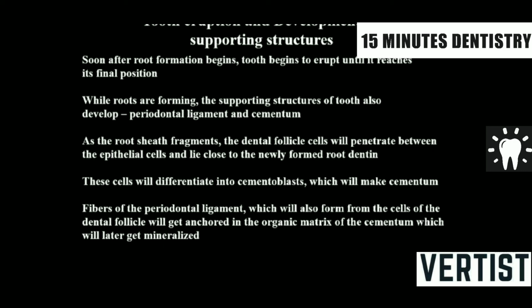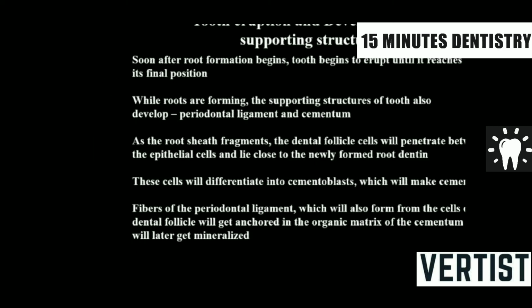Remember, when they ask you about Sharpey's fibers, they are not only present in cementum. Sharpey's fibers are extensions of the periodontal ligament fibers into the cementum as well as the alveolar bone. Remember that much.